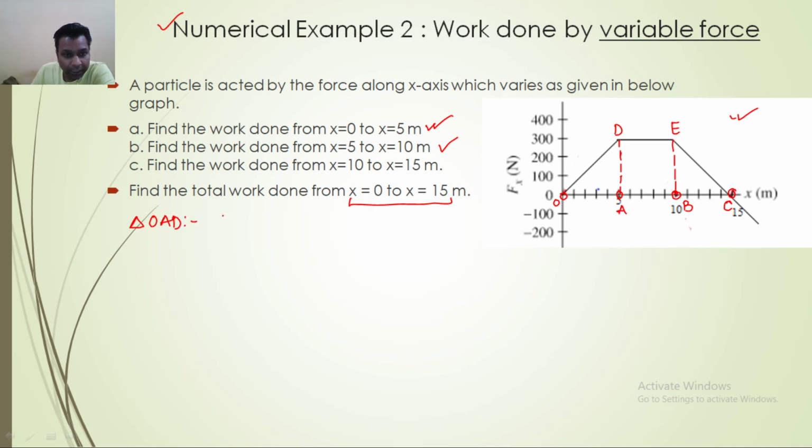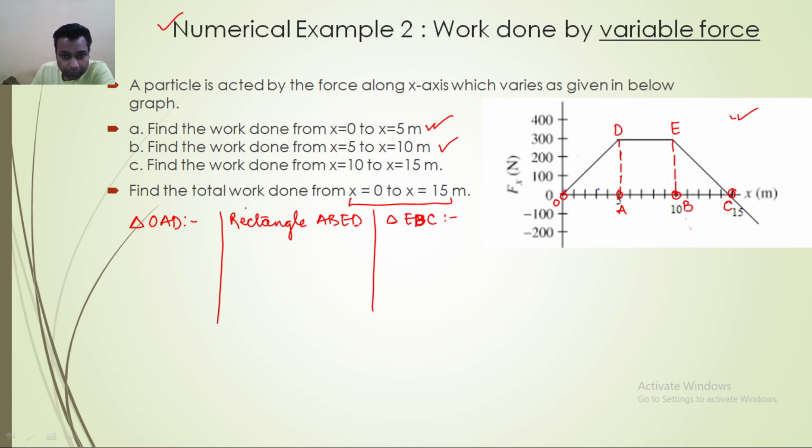This is one of the calculation parts that we have. Then we have a rectangle, here again a rectangle ABED. And then we have again a triangle, EBC. It is at right angle at B, so I have taken EBC.